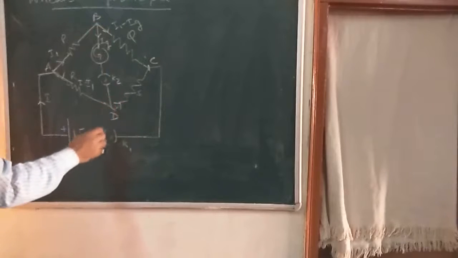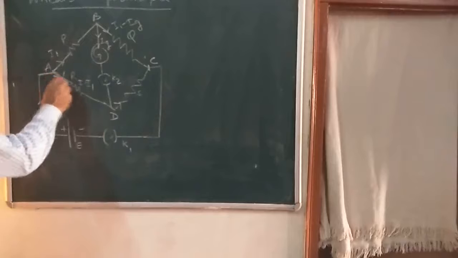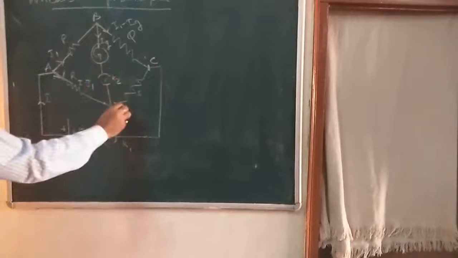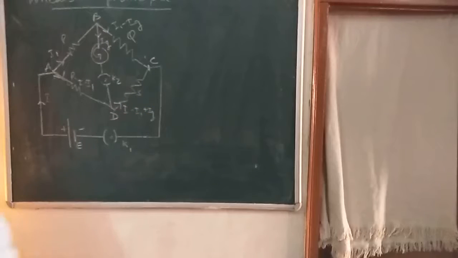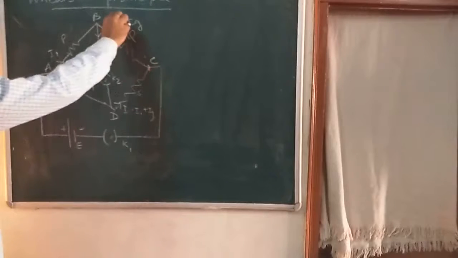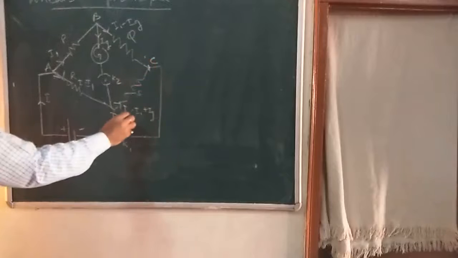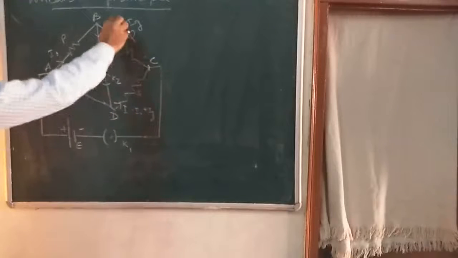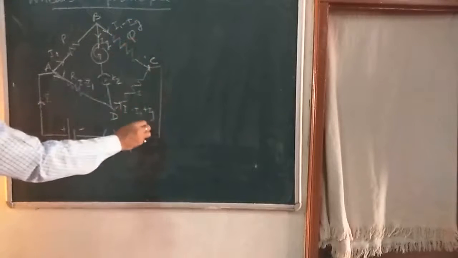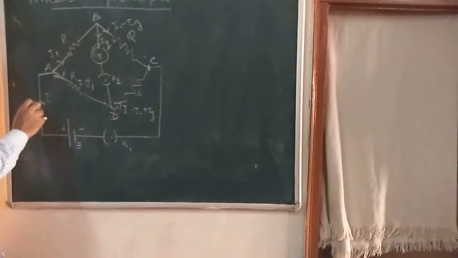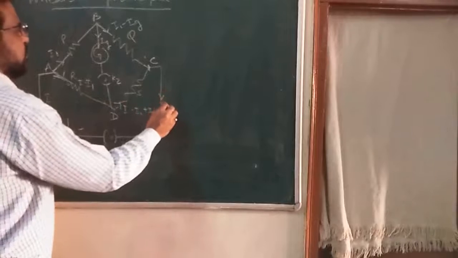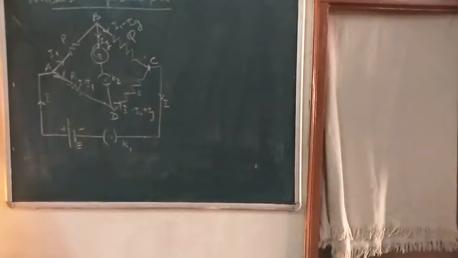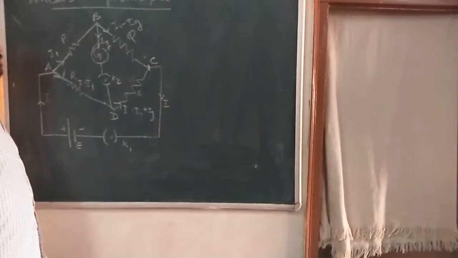Along DC, I minus I1 comes from here and IG comes from here, so it becomes I minus I1 plus IG. Then at point C, I1 minus IG comes from one side and I minus I1 plus IG from the other; I1 cancels I1, IG cancels IG. The total current entering at junction A leaves from junction C, that is I. Is it clear? So draw this diagram, dear children.